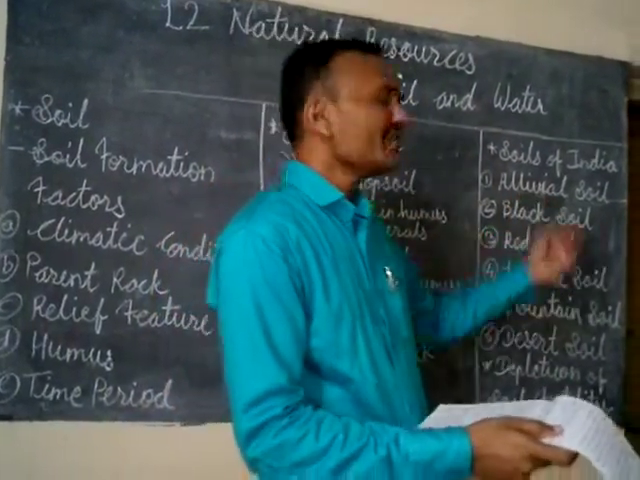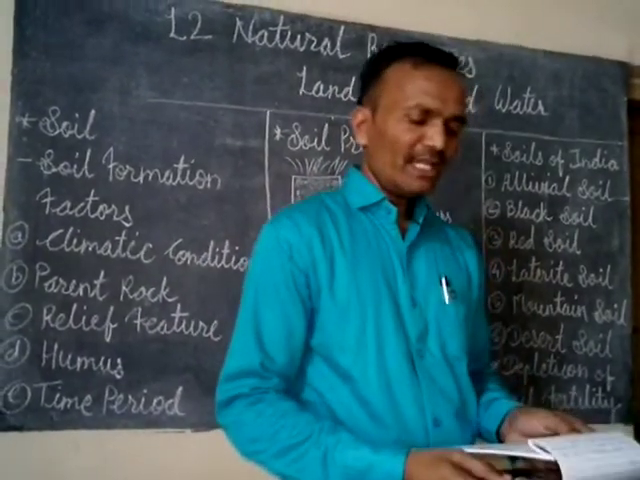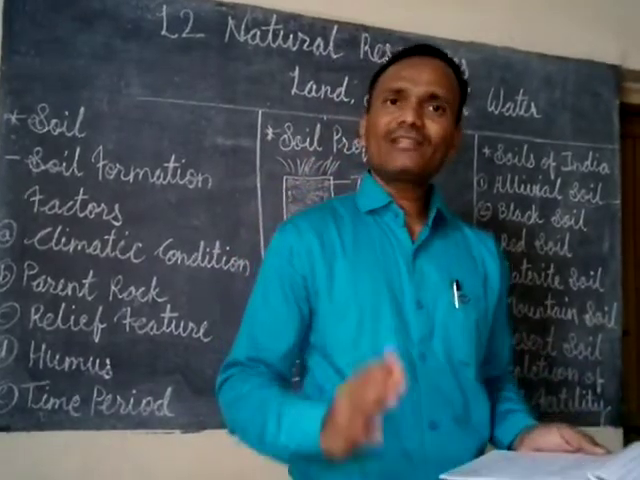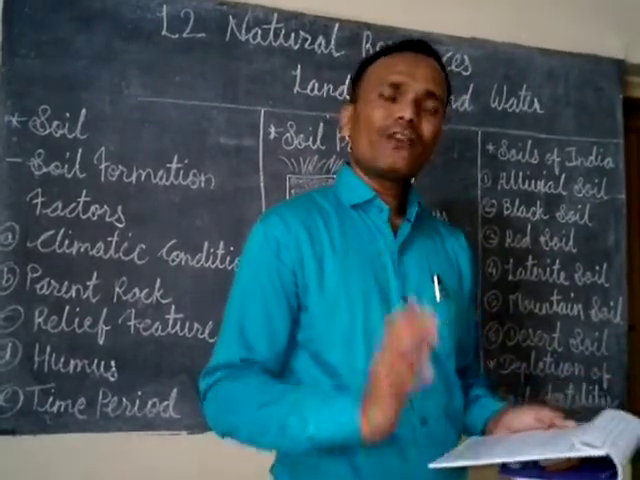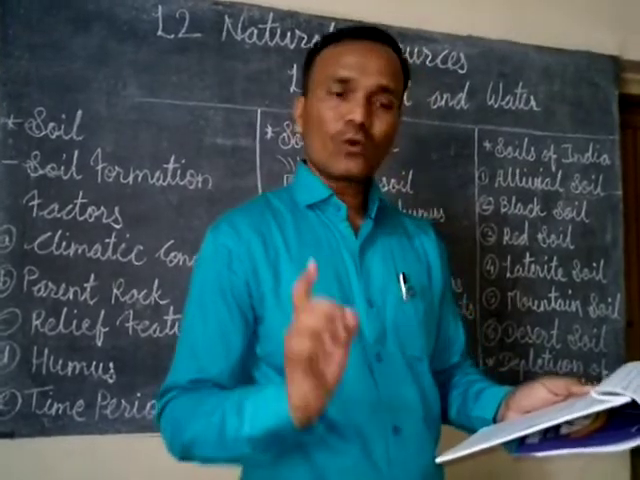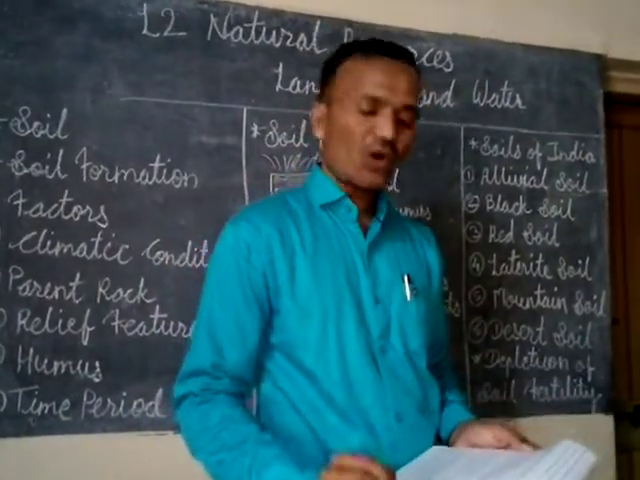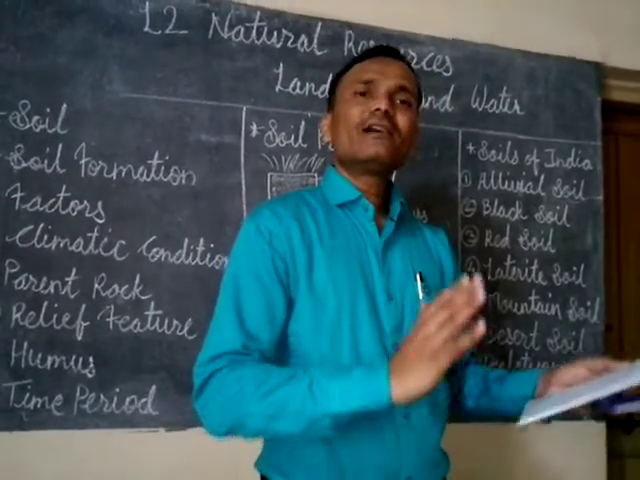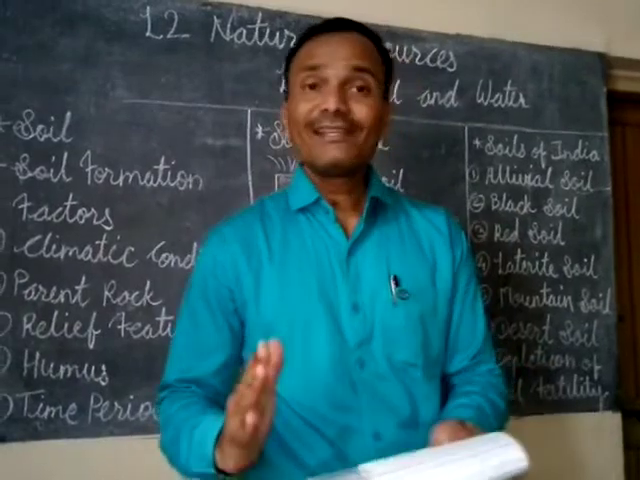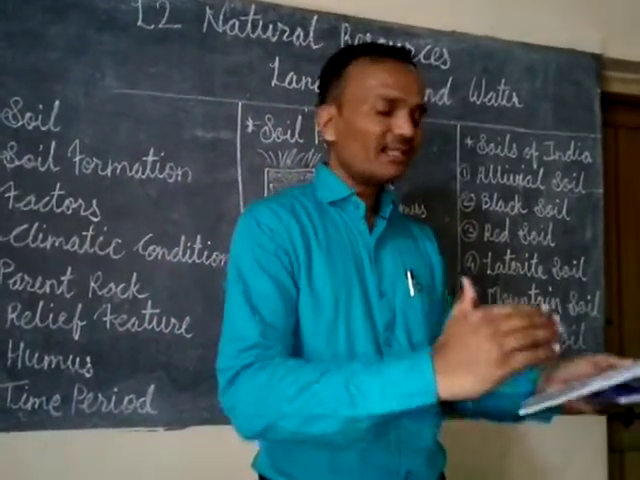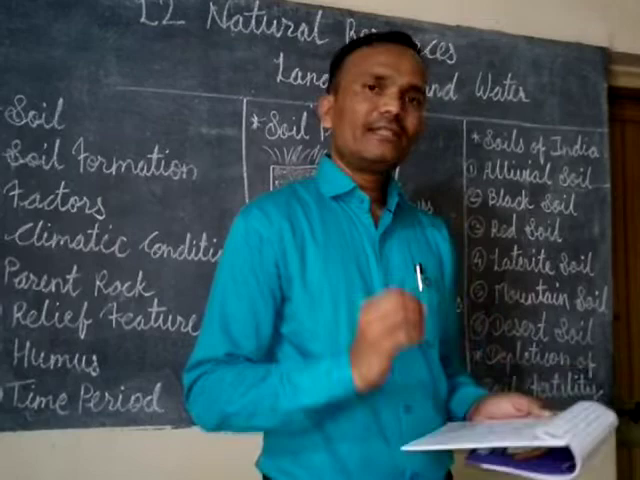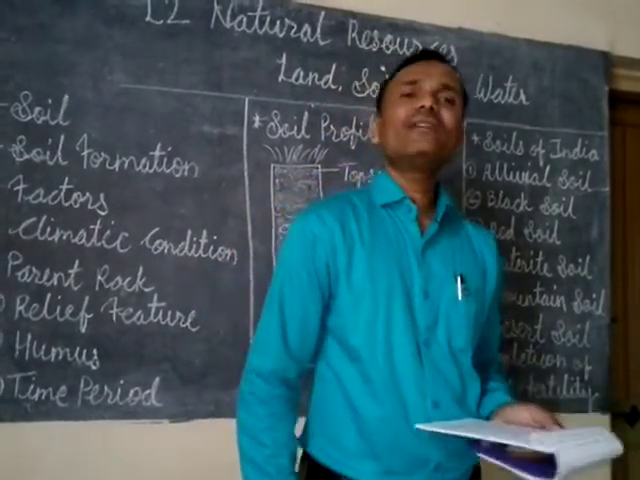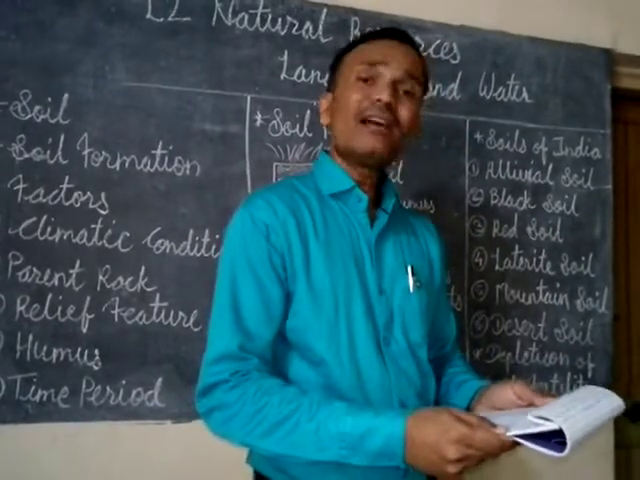The first is alluvial soil. By the name only, we can know that this is the most widespread soil in India, found in the northern plains, coastal plains and the deltas of various rivers. It is actually the deposition of sediments carried by the rivers, and this type of soil is very fertile and very good for agricultural activities.